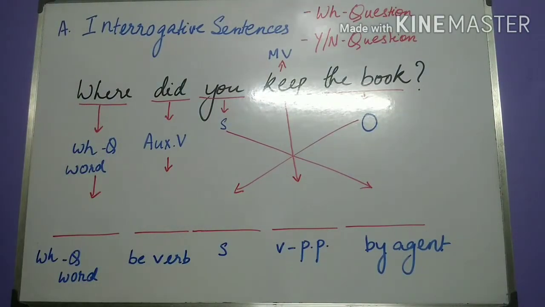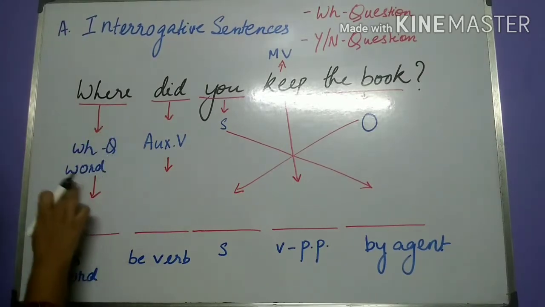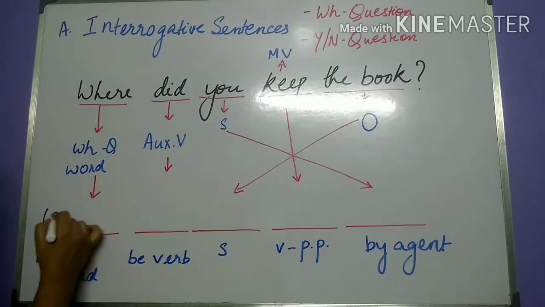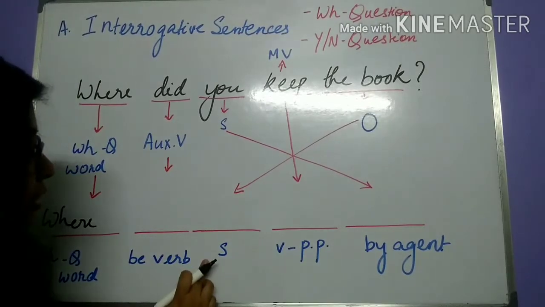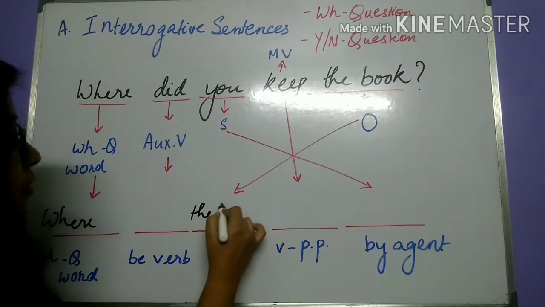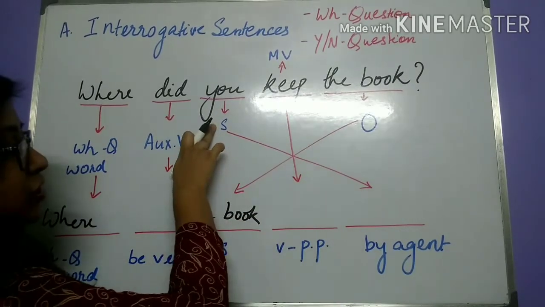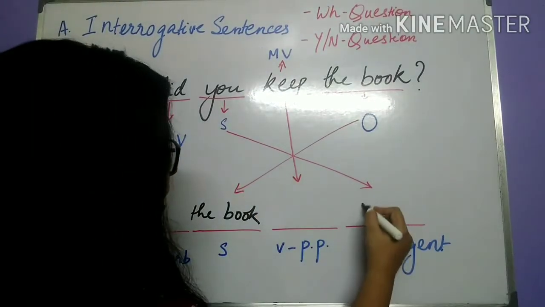If I keep that in mind, then I can see that the WH question word is going to be placed in the same position. The object of active voice becomes the subject of passive voice. The subject of the active voice becomes the by agent in the passive sentence.